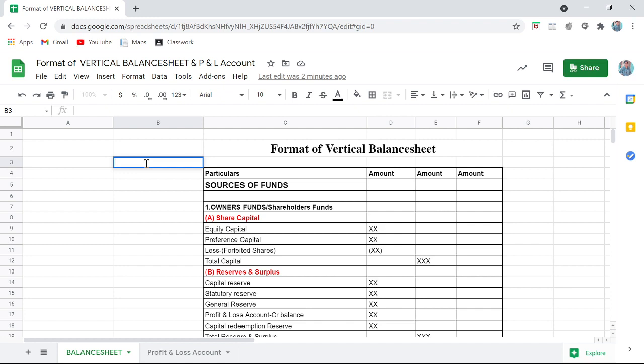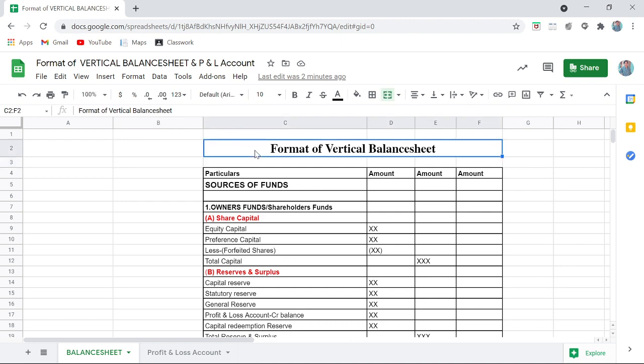Today we'll be discussing the format of the vertical balance sheet which is used in management accounting. Now all of us know what management accounting is. It is where we present our existing data in a different manner, right? The data is presented in a slightly easier way than financial accounting, I would say, so that it helps us to take decisions easily and to analyze the data easily.